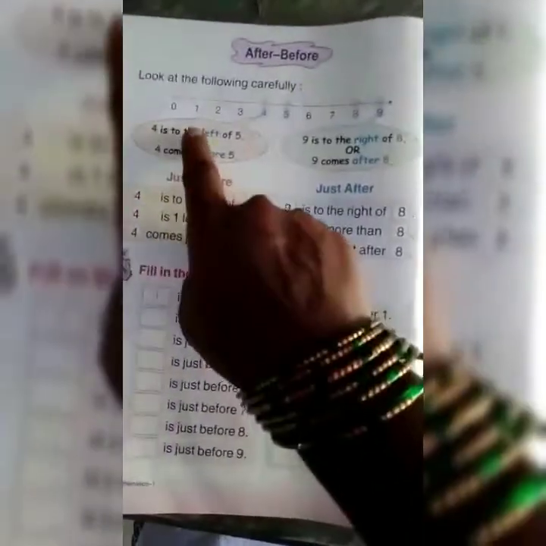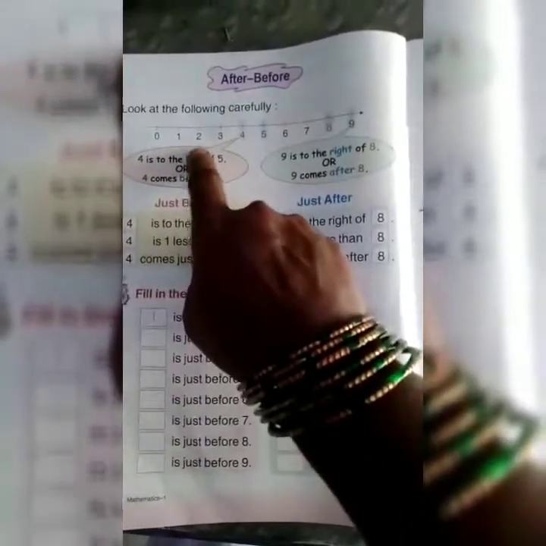Now see. Dash is just after 1. See there, 2 is just after 1. Write the 2 here. Dash is just after 2. 3 is just after 2. Write the 3 here. Okay, continue this work at home.